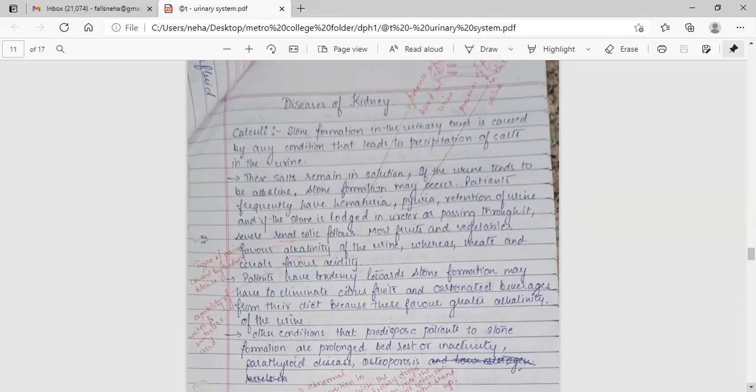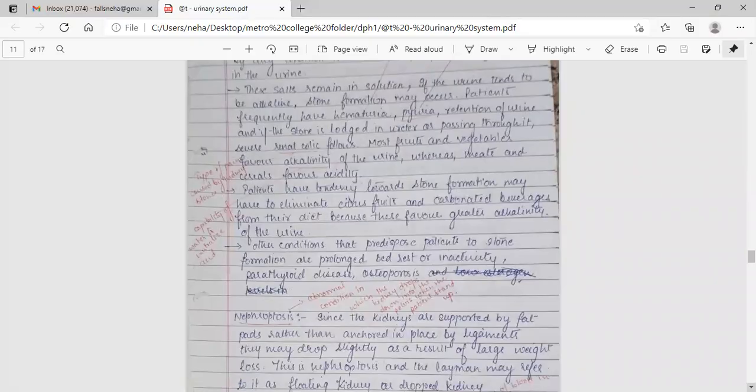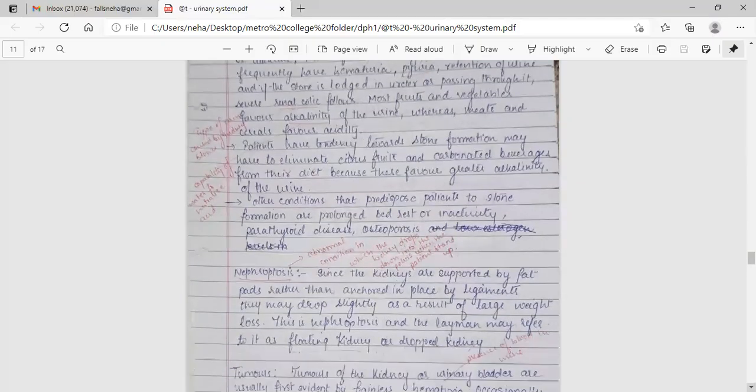Most fruits and vegetables favor alkalinity of the urine, whereas meat and cereals favor acidity. Patients who have a tendency towards stone formation may have to eliminate citrus fruit and carbonated beverages from their diet because these favor greater alkalinity of the urine. Other conditions that predispose patients to stone formation are prolonged bed rest or inactivity, parathyroid disease, and osteoporosis.